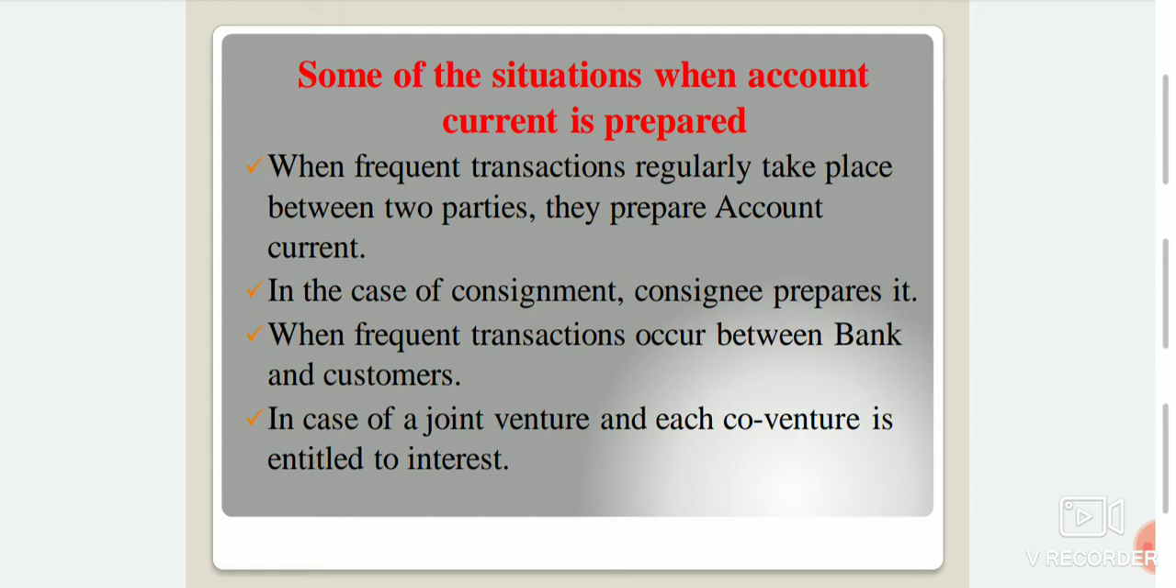Next, when frequent transactions occur between a bank and its customers, an account current is also frequently prepared to settle the transactions taking place between a banker and his customer. Next, in the case of a joint venture, it is prepared when two or more persons are in a joint venture and each co-venturer is entitled to interest on the investment. Also, no separate set of books is maintained for it.